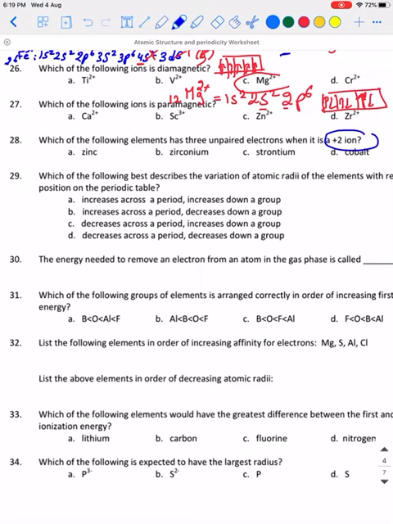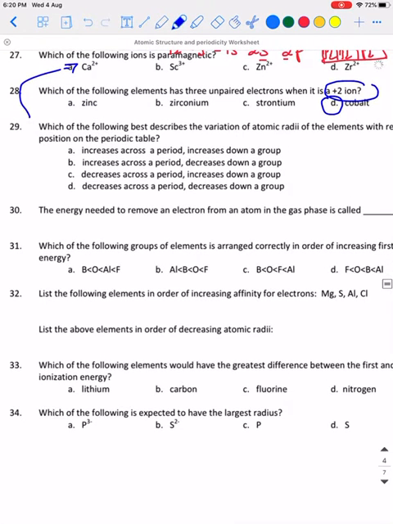So you have to configure it when it is +2. So which of them has 3 unpaired when it is +2? The option will be cobalt. I explained for you how you do the electron configuration.